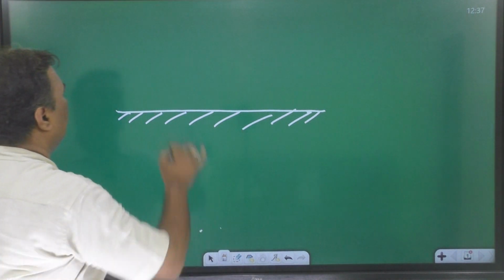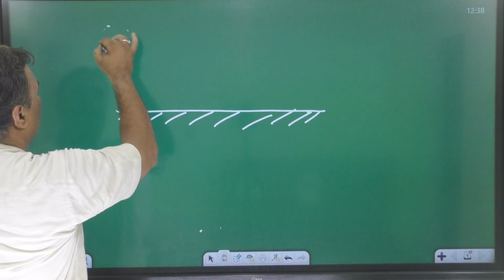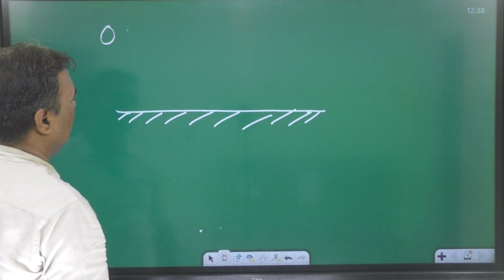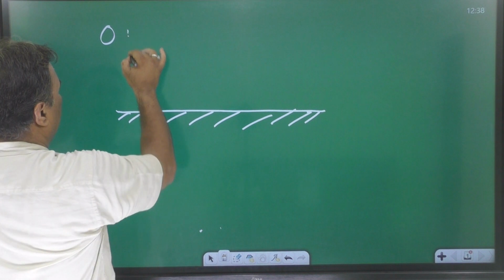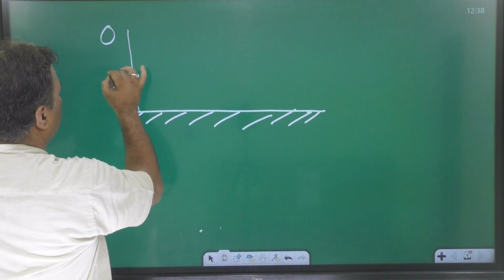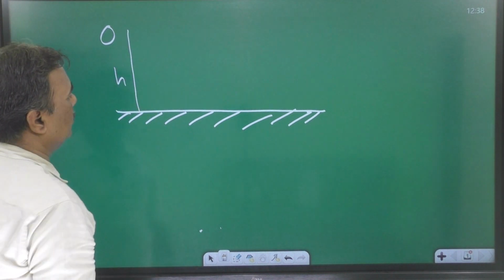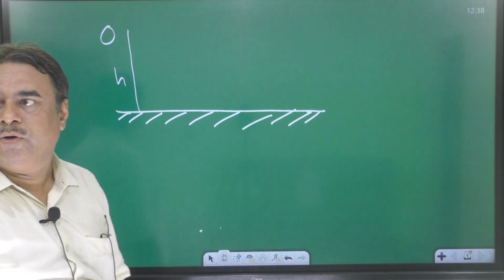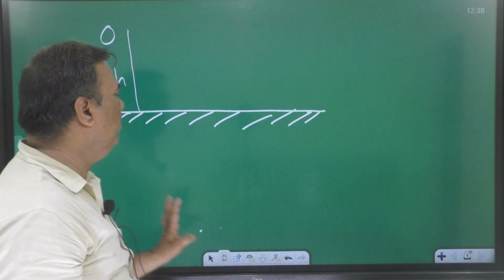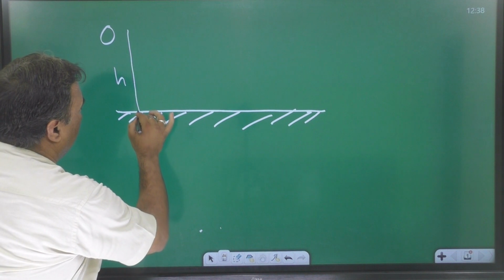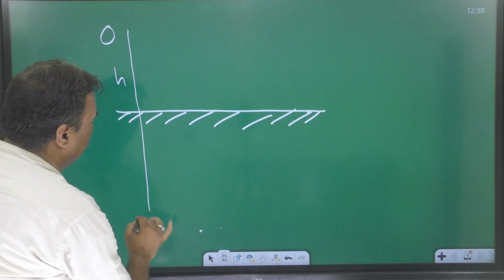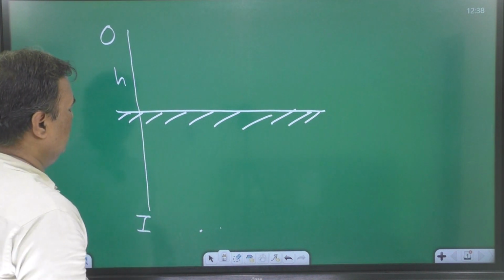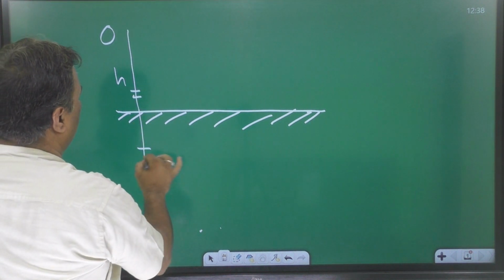This is the object. Its depth is h. Where will the image be formed? Just behind the mirror. We know that.